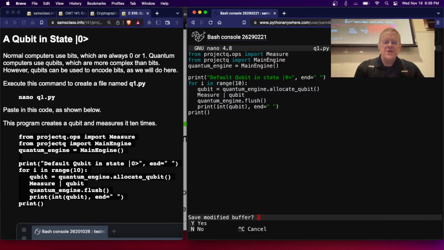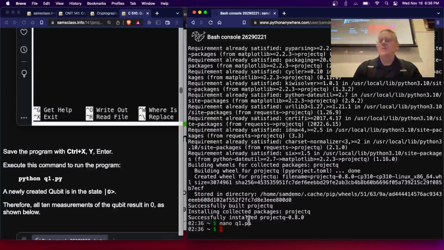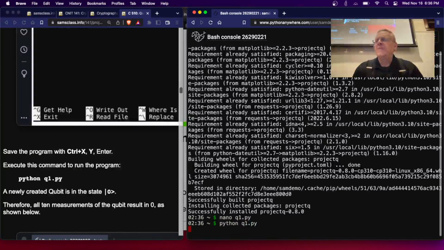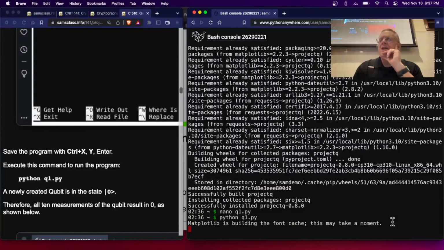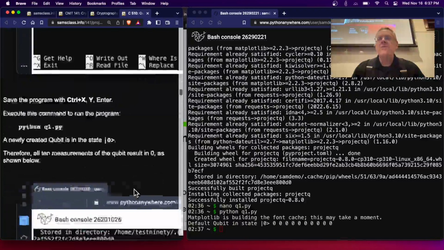So I save this, and I run it with Python q1. All right. So it creates a qubit, and then it measures it 10 times, and that takes a while. Okay, there it goes. It's installing. Okay, there we are. So a default qubit is created in state 0. When you create a qubit, it's in state 0, which is like a normal bit in state 0. And every time you measure it, you get 0. So if you measure it 10 times, all the measurements are 0. That's not extremely exciting, but that's the simplest type of qubit to have.